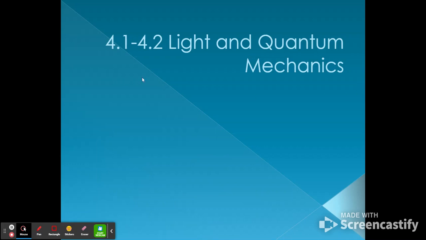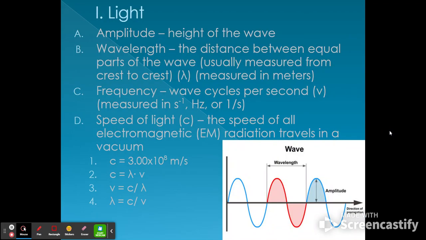So today we're going to talk about light and quantum mechanics. Amplitude is the height of the wave. So if you have a higher amplitude, it takes more energy to make a taller wave. If you got a smaller amplitude, so a shorter wave, it takes less energy.